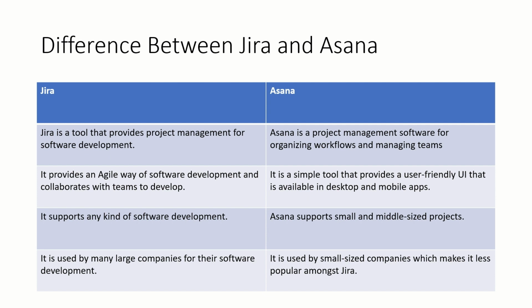Jira would be best suited for you if you are working on a project which is mainly related to software development. But if you are working on some small projects, your personal project, or let's say freelancing projects, then you can use Asana for your organization or for efficient team environments. Okay, Jira provides an agile way of software development and collaboration. So Jira comes with the feature of the agile way of working and it helps teams collaborate the way agile methodology works.